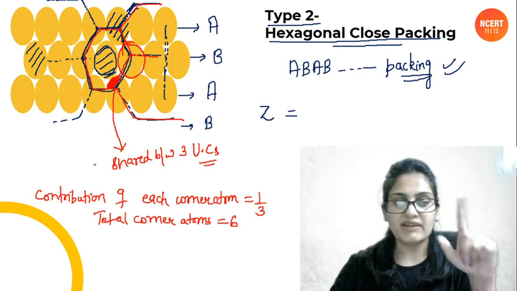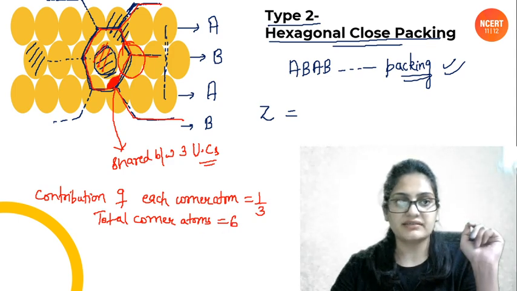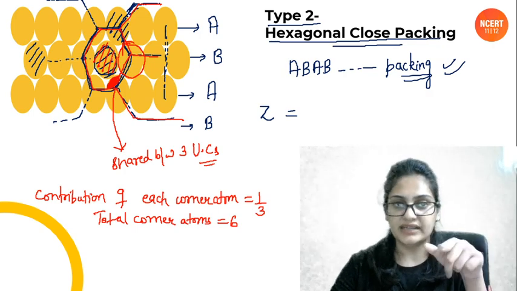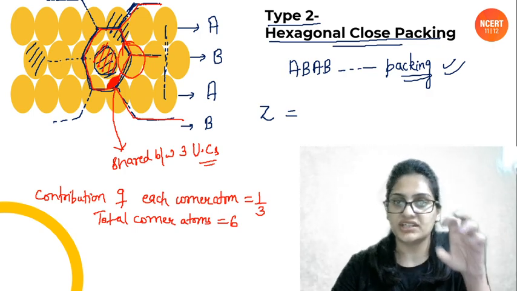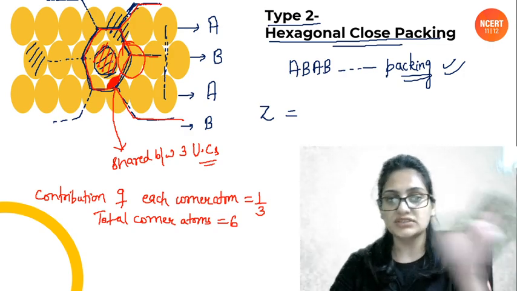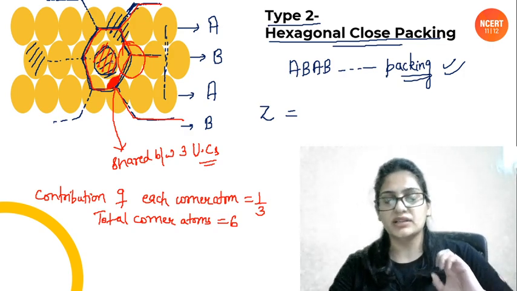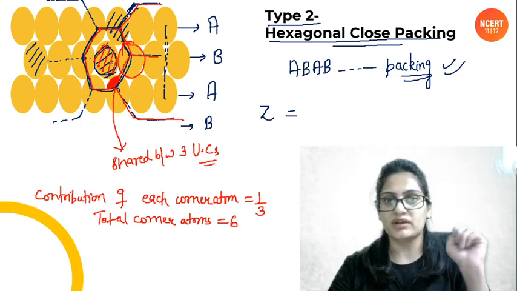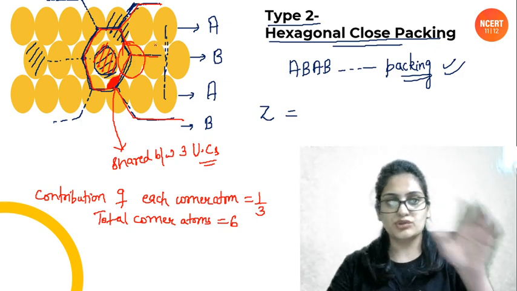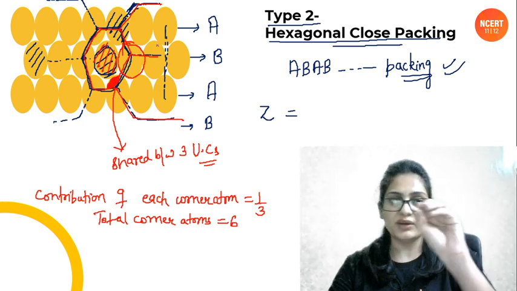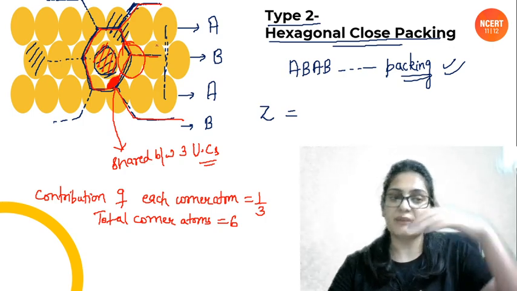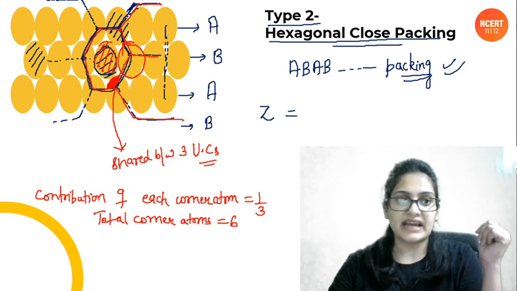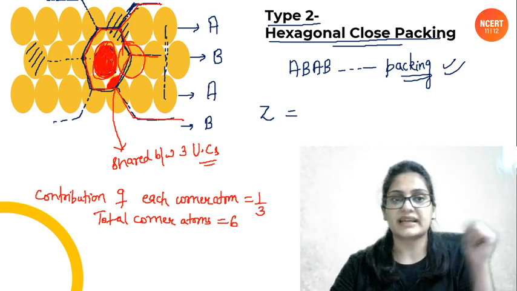ठीक है, now we have another kind of atom that is just present inside the hexagon. It is not shared anywhere. It is not shared between any unit cell. Why? Because this is the only layer that you have. इसके ऊपर कोई atoms नहीं होंगे बच्चे, because this is a 2D packing. ठीक है, so जो atoms आपको दिख रहे हैं वही हैं, इनके ऊपर कोई atoms नहीं आएंगे. ठीक है, इसके पीछे भी नहीं आएंगे. That is why this atom that I just colored is not shared between any unit cell. ठीक है, so its contribution is gonna be how much? Its contribution will be exactly 1.